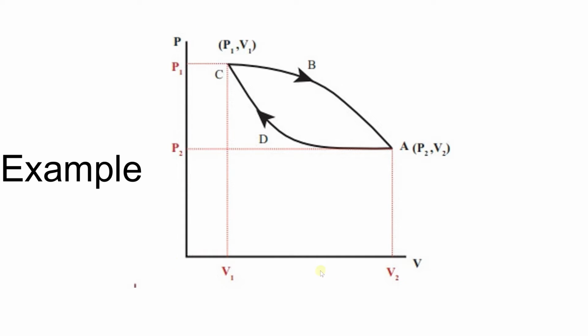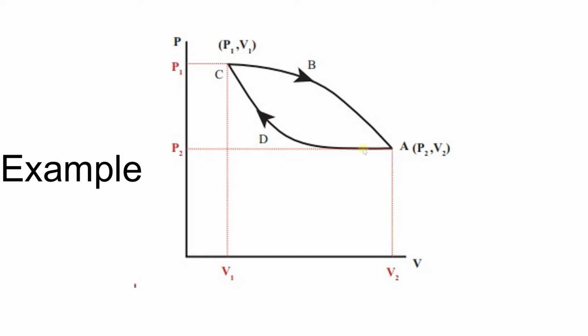Moving on to this pressure-volume diagram, along the y-axis is pressure and along the x-axis is volume, and this is a cyclic process. The system is at the initial state, pressure P1, volume V1. After some time, the pressure decreases and the volume increases, and the system reaches another point at which the pressure has decreased to P2 and the volume has increased to V2. The system then compresses again, the volume decreases and the pressure increases, and the system reaches its initial value again.